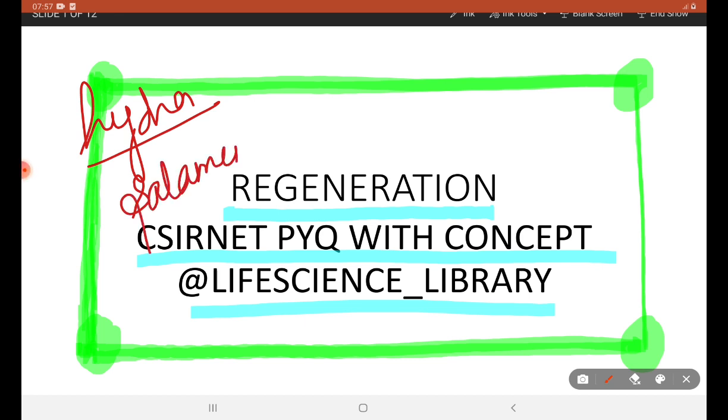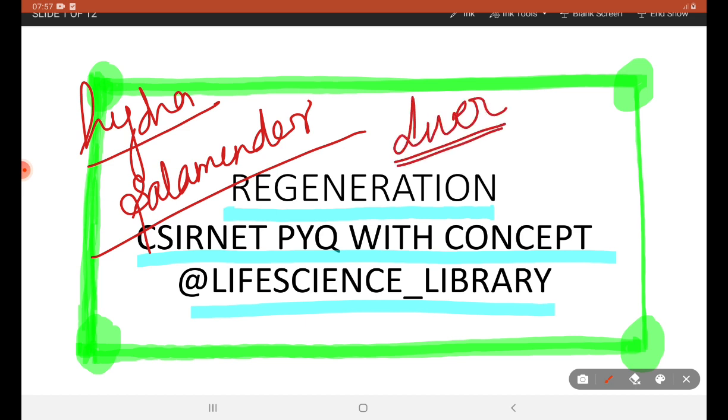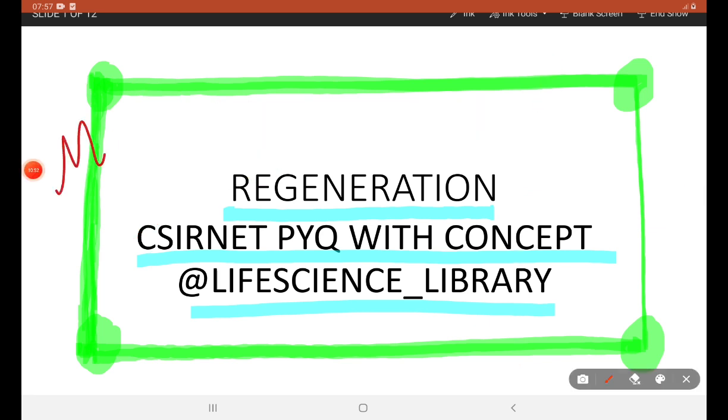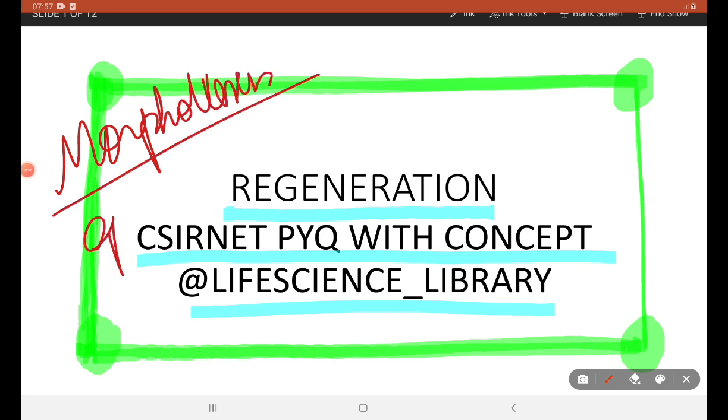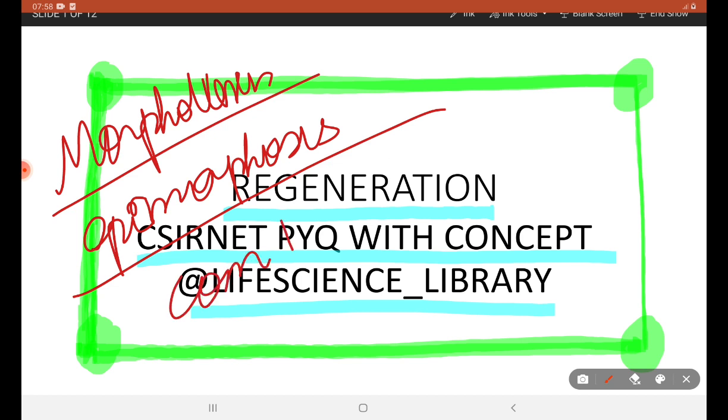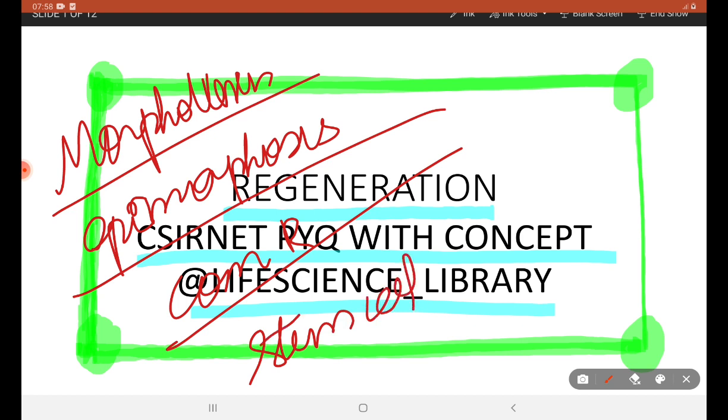Salamander and liver, which shows compensatory regeneration. There are types like morphallaxis. You study morphallaxis, epimorphosis, then compensatory regeneration, then stem cell mediated regeneration, and case based studies.